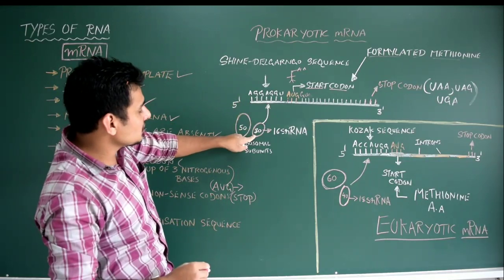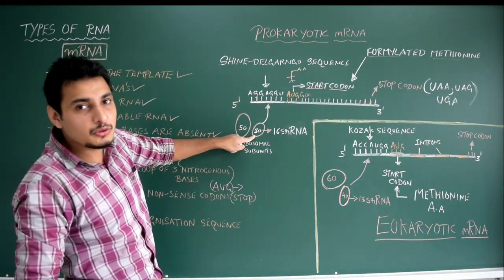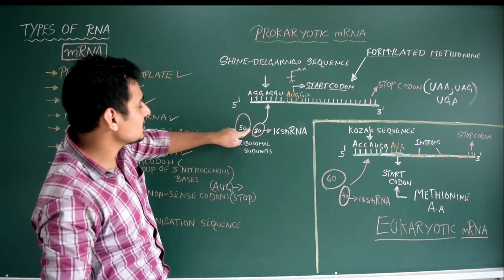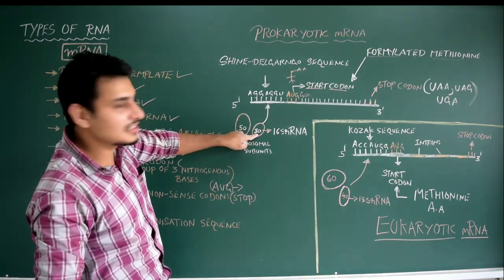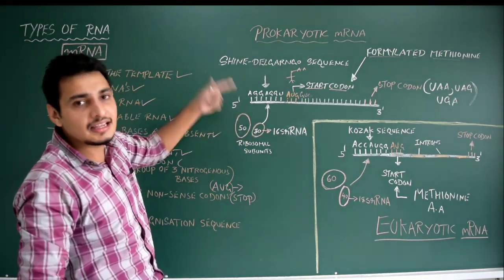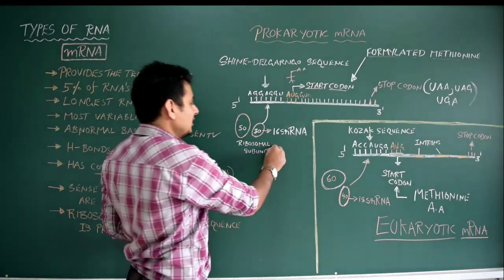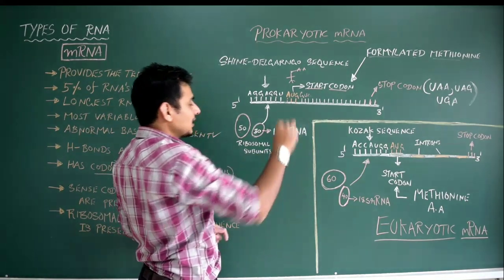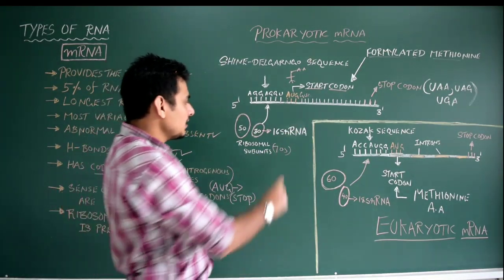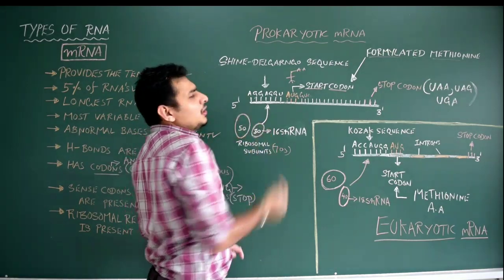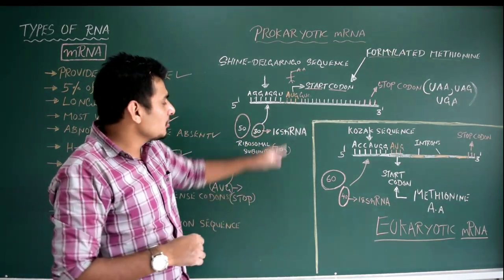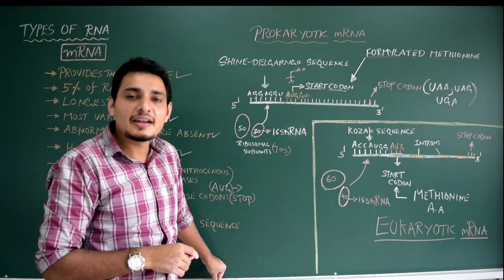In this case, you could see the prokaryotic ribosomal subunits. So 30S, 50S. 30S is the smaller subunit, 50S is the larger subunit, which makes it a 70S type of ribosome in the case of prokaryotes. Okay. All the ribosomes are made up of ribosomal RNA.